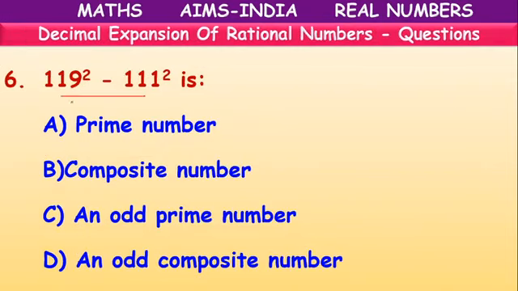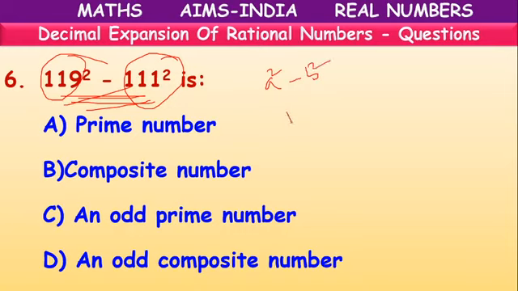So what about this value? What kind of number is it, they are asking. But 119 square and 111 square they have given. No need to multiply, because if you multiply, we will get bigger values. Because it is in the form of a square minus b square, we can write it in the form of a plus b and a minus b: 119 plus 111, 119 minus 111.